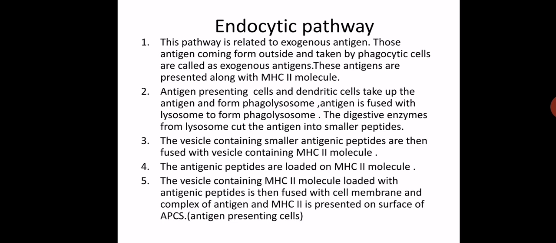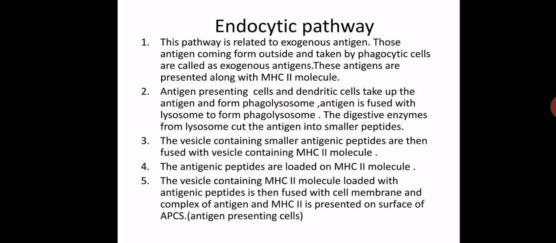Firstly, the antigen enters, then it is converted into phagolysosome, where there is a fusion of antigen with the lysosome. Lysosome secretes enzymes. The enzymes cut the antigen into fragments or peptides. Later on, the vesicle containing smaller antigenic peptides is fused with the vesicle containing MHC class 2 molecules, the major histocompatibility complex class 2 molecule.